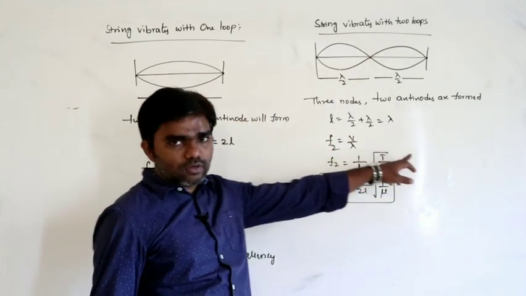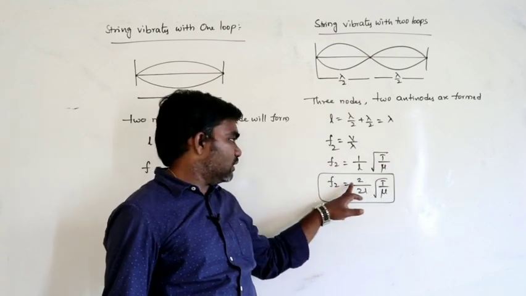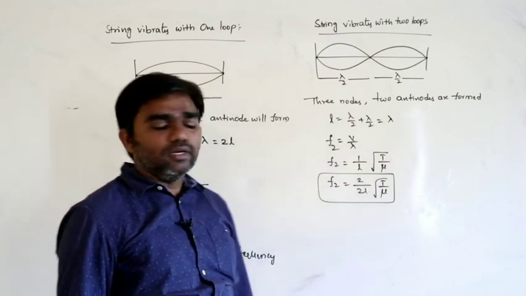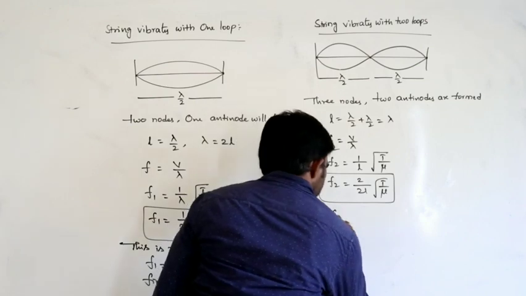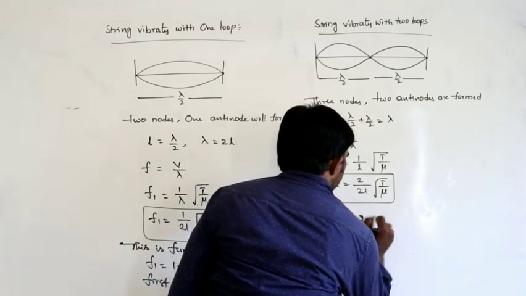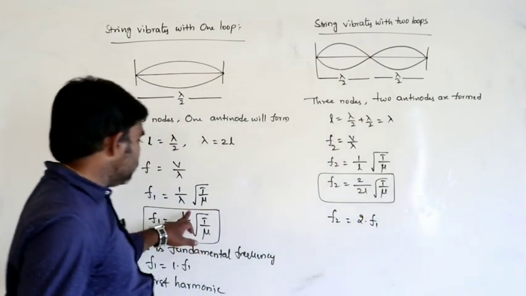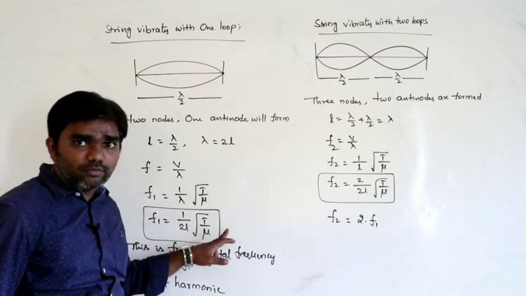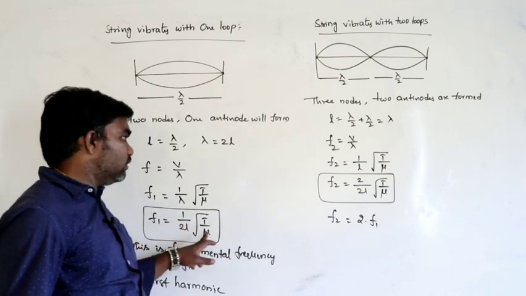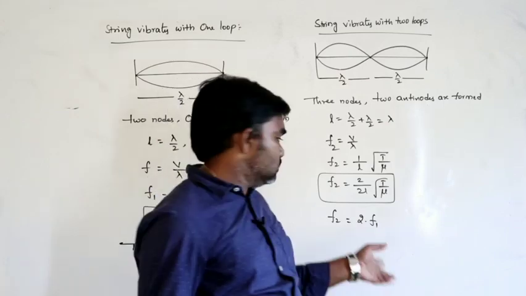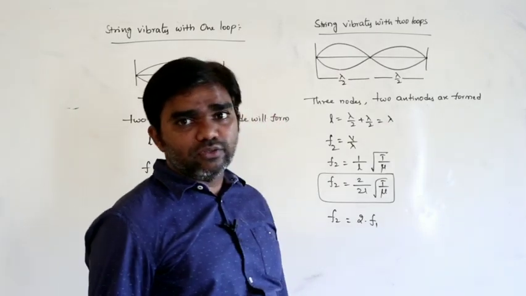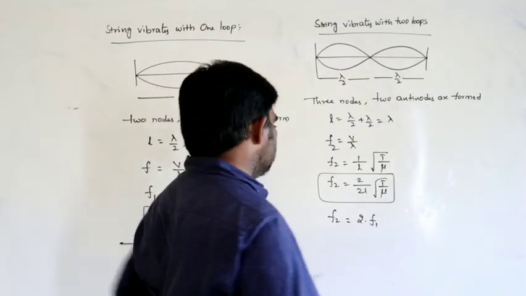Actually it is 1 by L into square root of T by mu, but I am writing 2 by 2L into square root of T by mu for our convenience. So from this, F2 is equal to 2 into F1. What is the value of F1? F1 is 1 by 2L into square root of T by mu. So F2 is equal to 2F1.